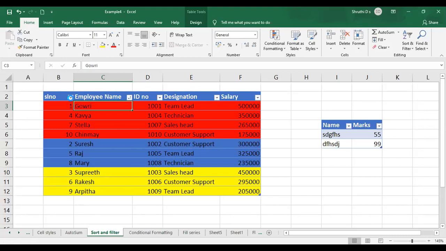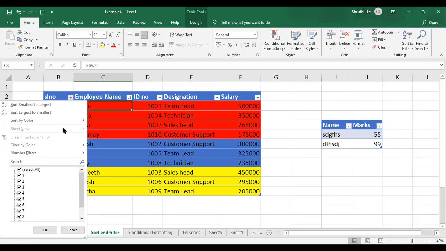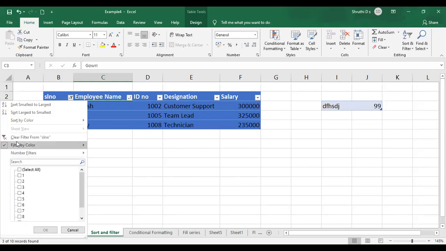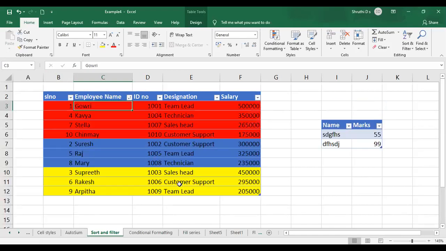Now go to the drop down. It's not highlighted, right? But once I apply this filter, now I'll just choose blue. Now I have applied some filter, I'm filtering by color, right? So I have applied blue color. Now click on it, see the fifth option, clear filter from SL number. So just click on it, the filter which was applied will be cleared for you. So like this, you can use the filter option for by color.